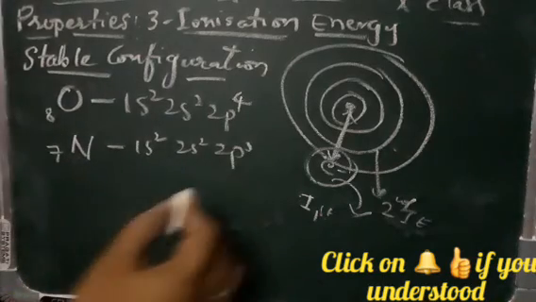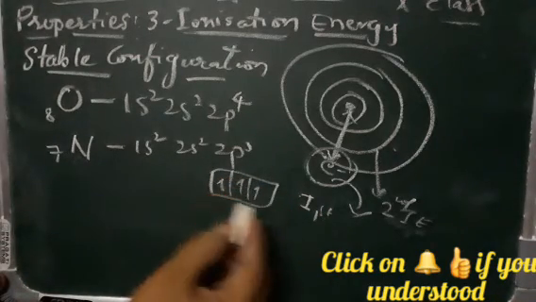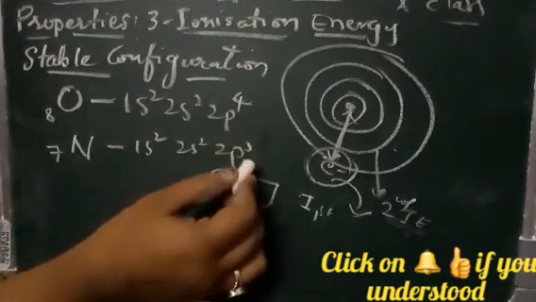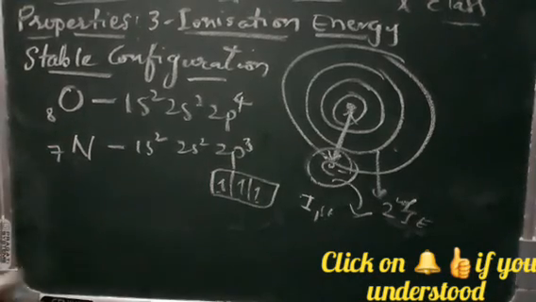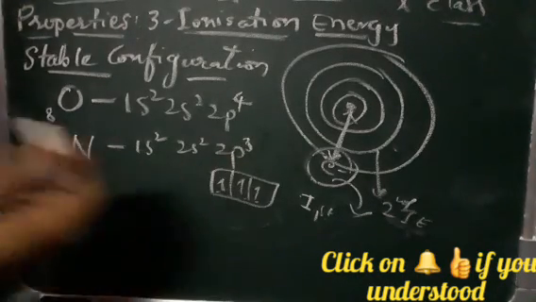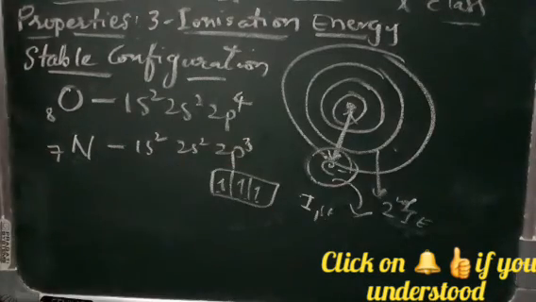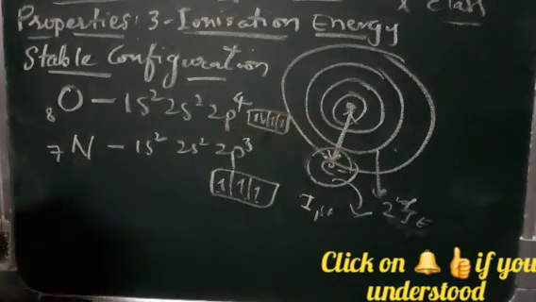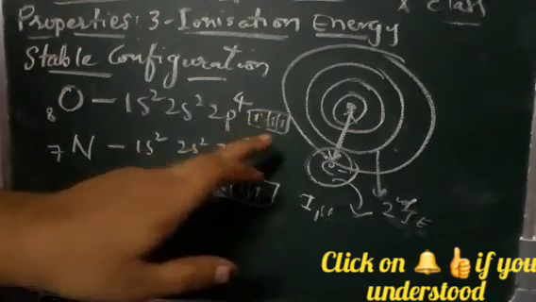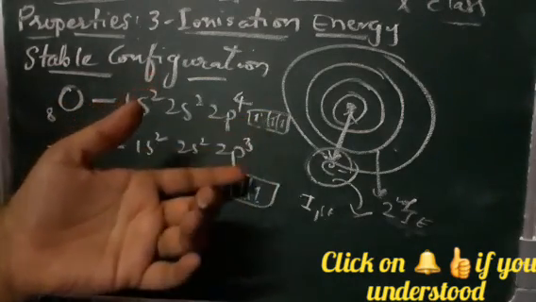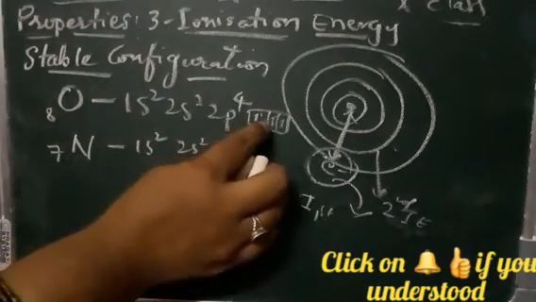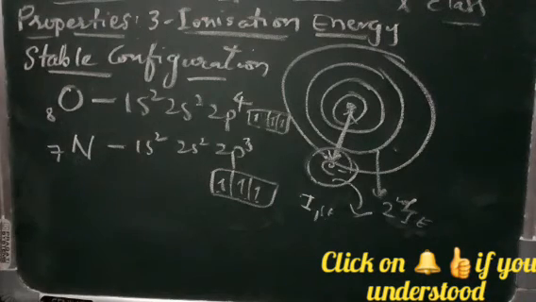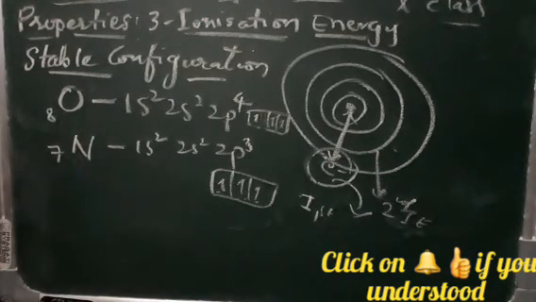Now see here, we have semi-filled orbitals: 1, 2, 3 semi-filled electrons in the 2p of nitrogen. Already they are having semi-filled electrons. If they give one away, they will become weaker. But here in oxygen you can see 1, 2, 3, 4. Oxygen can give one electron, so it will easily give away this electron. Because of this, we can say that the stable configuration also affects ionization energy.